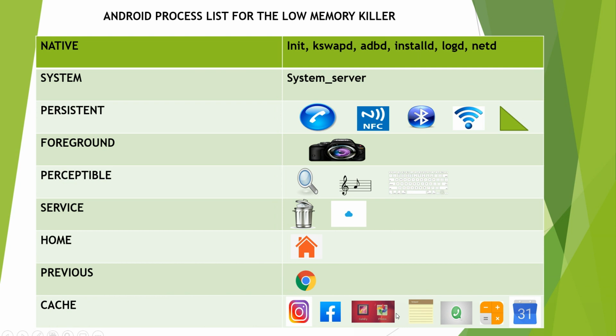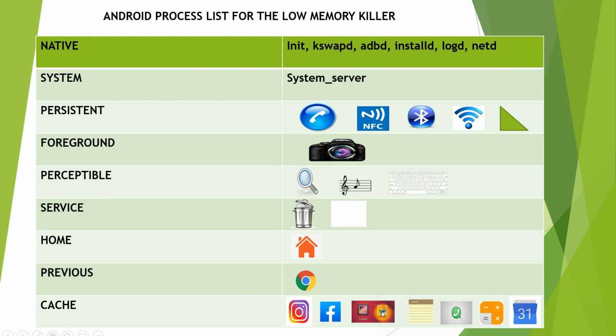So what is the importance of this? It is nothing but a bunch of other processes. If the user wants to switch to these processes, it will be switched very fast. For example, right now I'm using the camera. I want to see the picture I've captured, so I want to use the gallery. The gallery is a cached application, under the cache list. So what happens?